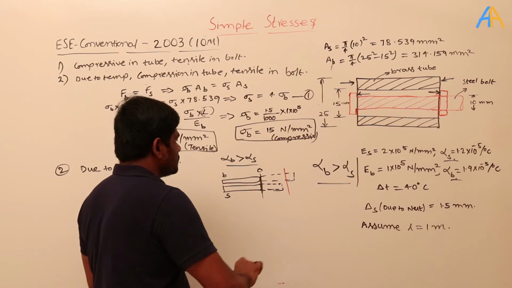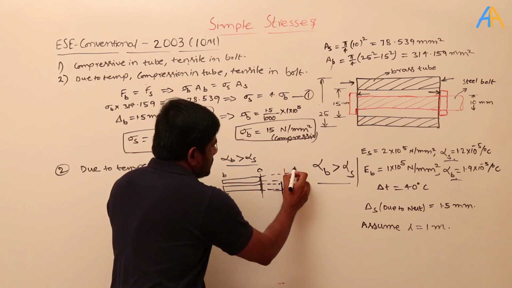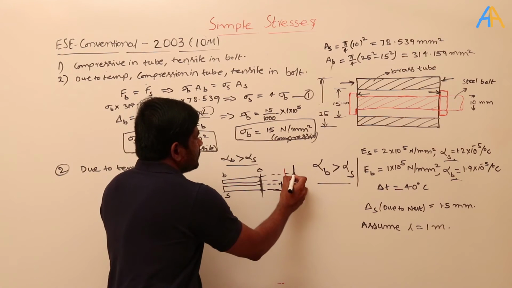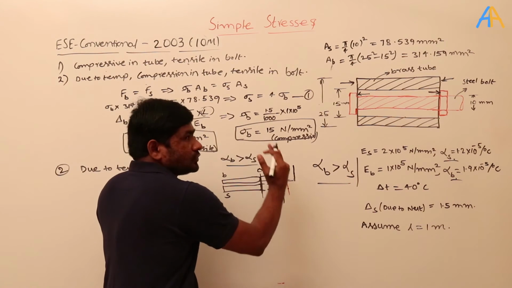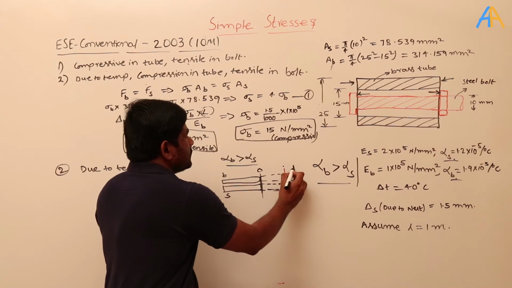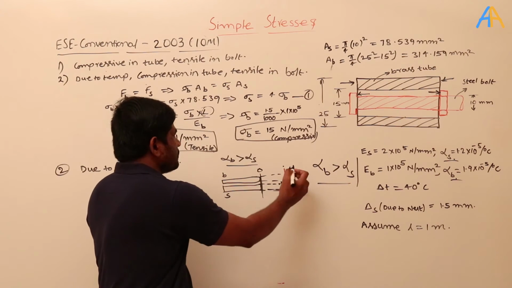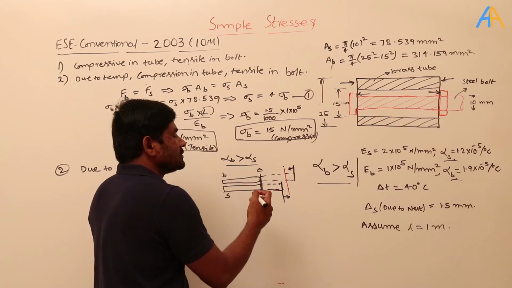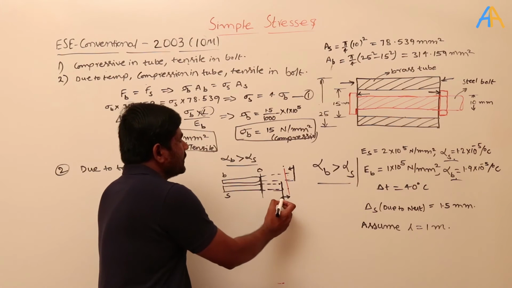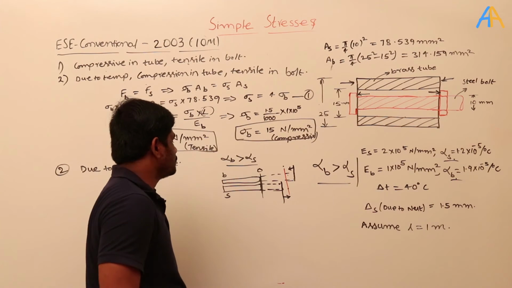At the final position, this is the steel and this is the brass. So this will come here and this also will come to the red line and both should be coincident. That means it is pulled over here and it is pushed back. Whenever it is pushed back, there is a compressive stress in this and there is a tensile stress produced in this.